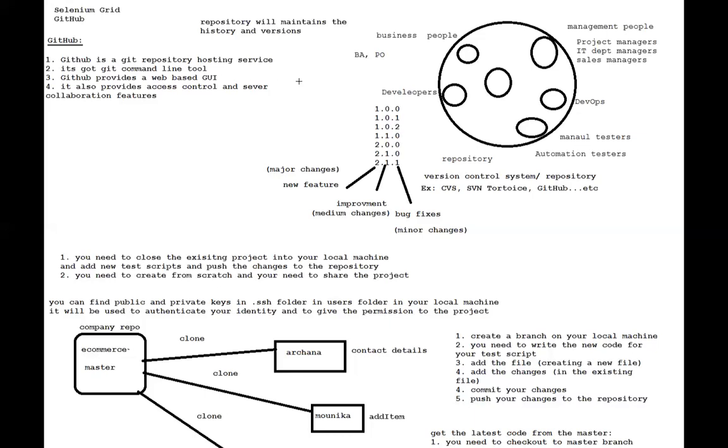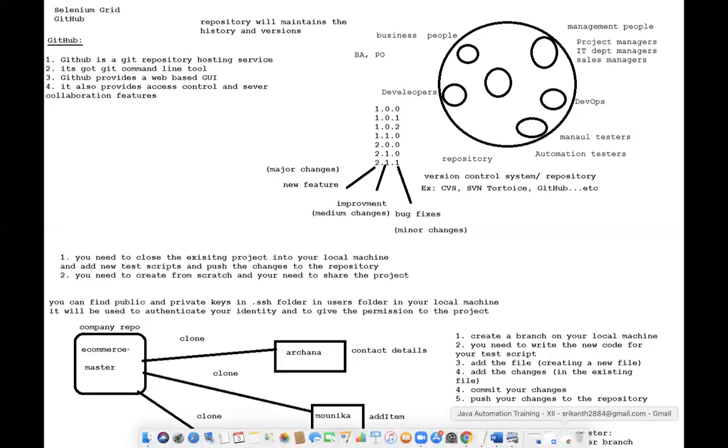So basically, the version control system will be used to record the changes to a file or set of files. What is a version control system, and why do we need to care about it?